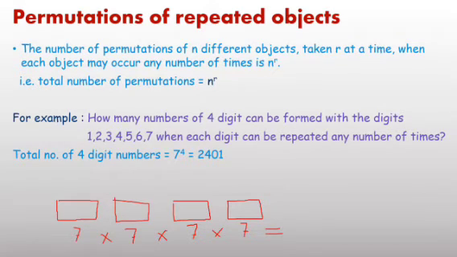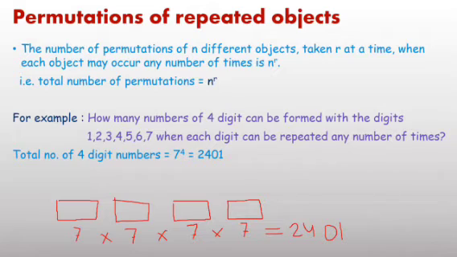Now again on the definition: n different objects, here 7 different digits, taken 4 at a time gives a 4-digit number. Then the number of permutations, that is the number of 4-digit numbers, equals 7 power 4, which equals 2401. If you multiply here also, you will get 2401. In this pattern you can solve this question.